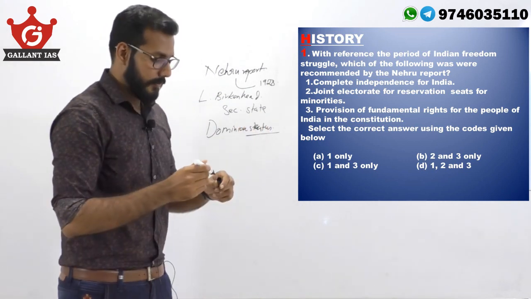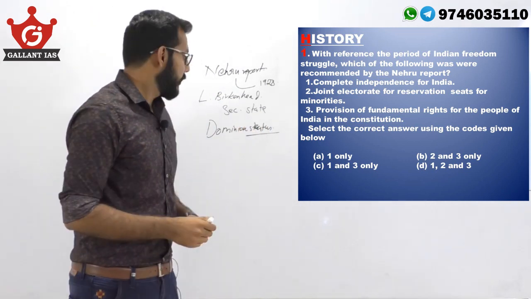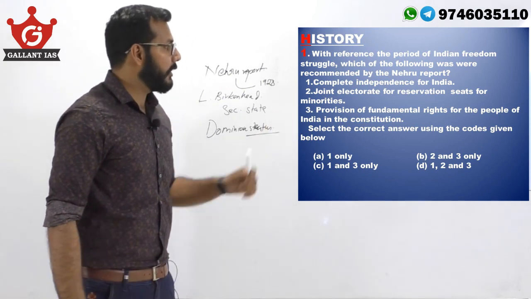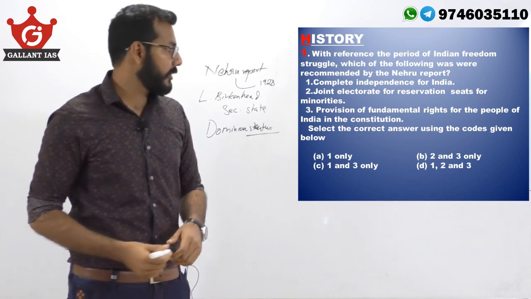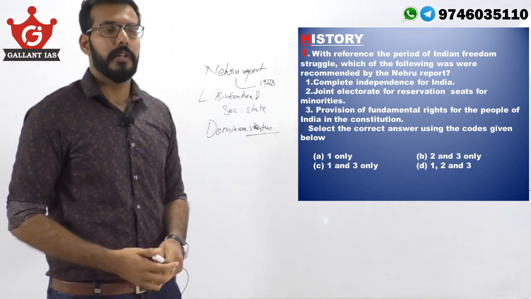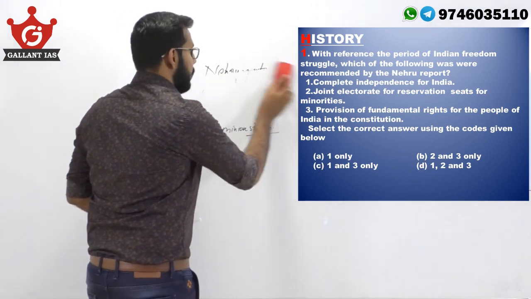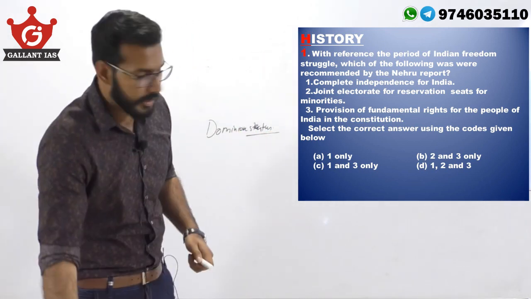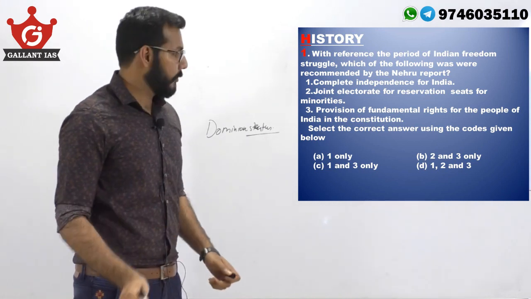under the British Raj, much like as we see in colonial Australia. So it never demanded complete independence. It was therefore opposed by many of the young leaders of Indian national movement like Jawaharlal Nehru, Subhash Chandra Bose, etc. So that is an important feature of Nehru report. And the first statement says that it demanded complete independence for India. So statement 1 is absolutely wrong.